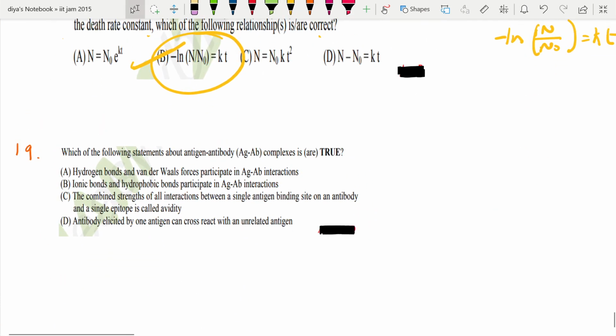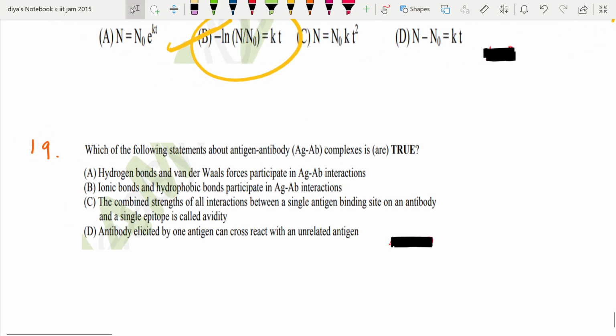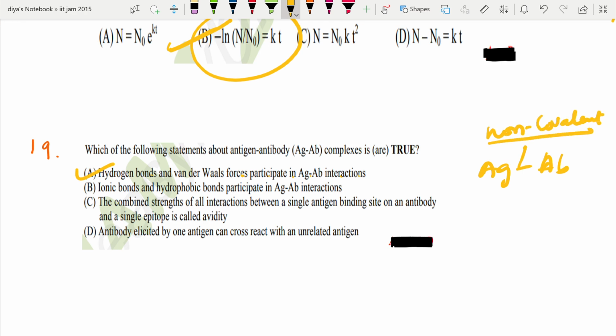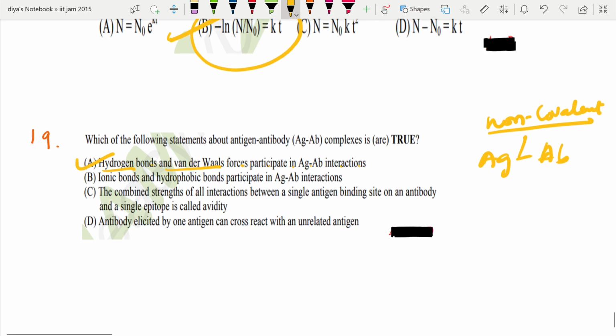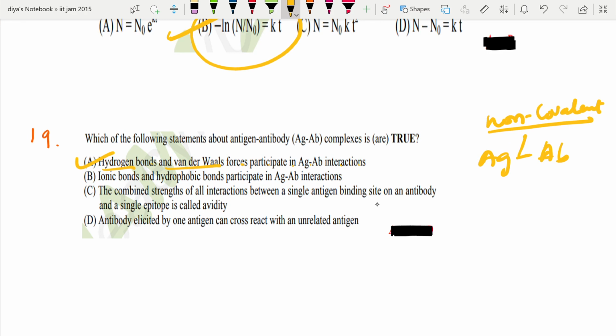19th question. Which one of the following statements about antigen antibody complex are true? Hydrogen bonds and van der Waals force participate in the antigen antibody interaction. So this is true. In the antigen and antibody interaction, it has to be purely non-covalent bonds. These both are non-covalent bonds, so this is the correct option. Ionic bonds and hydrophobic bonds participate in the antigen antibody interaction. Yes, these both are also non-covalent bonds, so this is also correct.